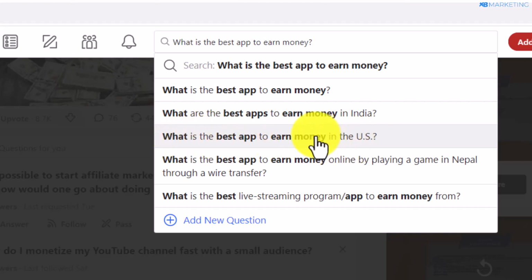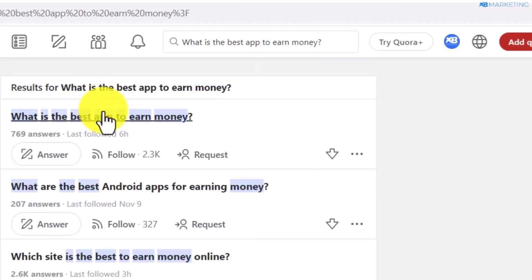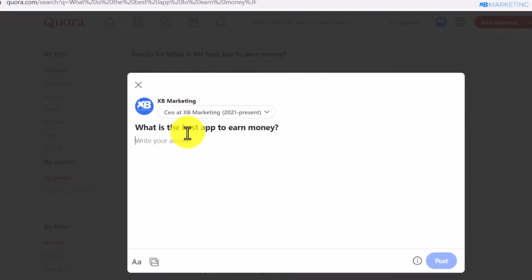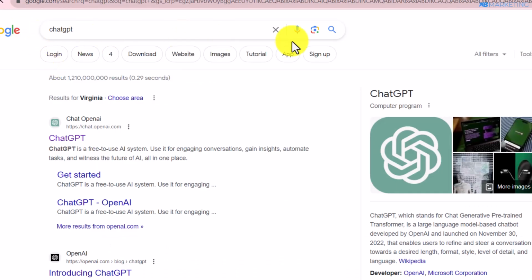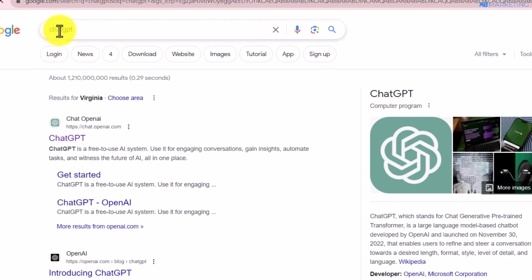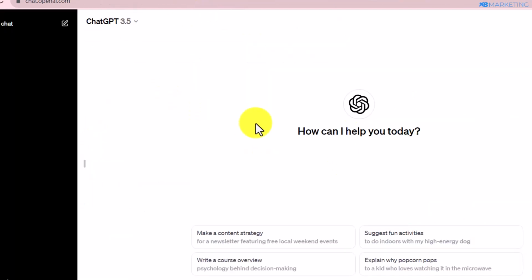All you need to do is to look for questions like this. So once you do that, you're going to see all these questions, and all you need to do is to click on answer. So once you do that, all you need to do is to go over to Google and type in ChatGPT. And once you do this, you want to click on the first link to create an account. And once you create your account, it's very simple.